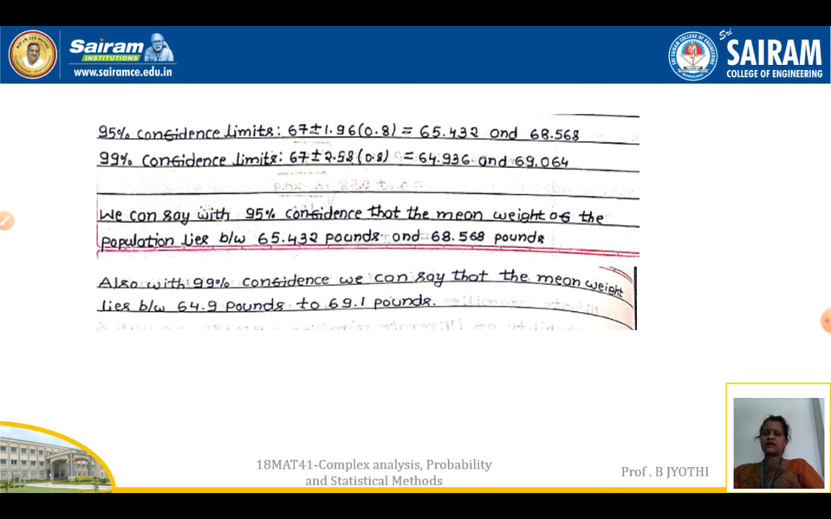So, this is about the calculation of the confidence limits. The formula is very clear.